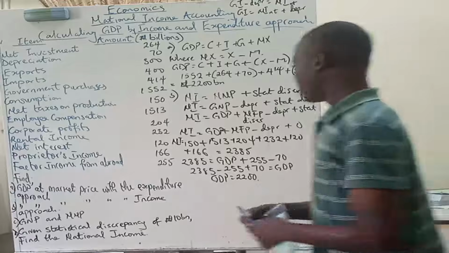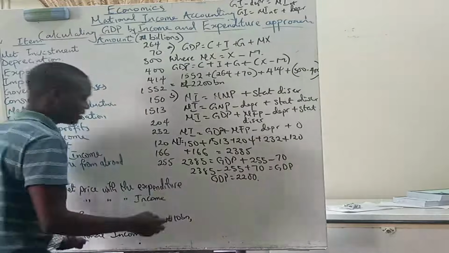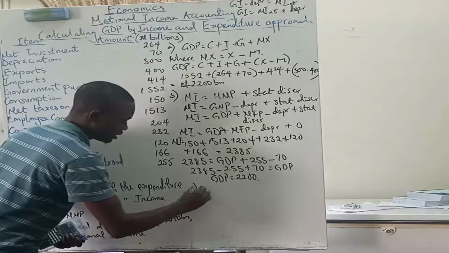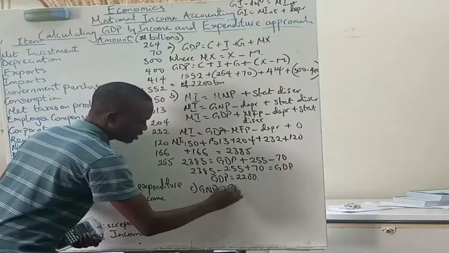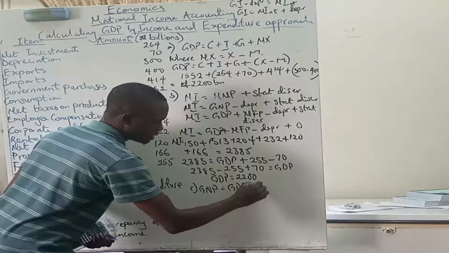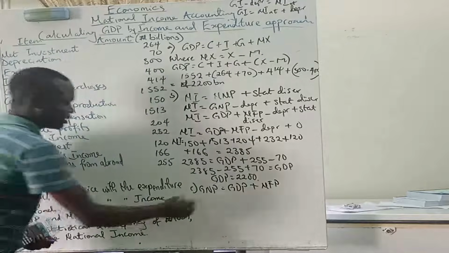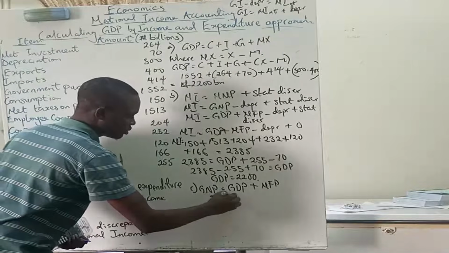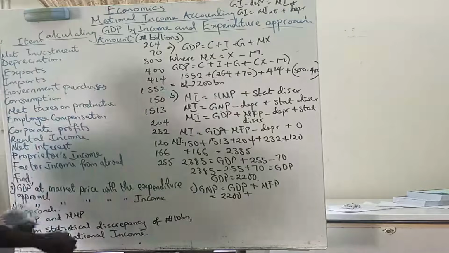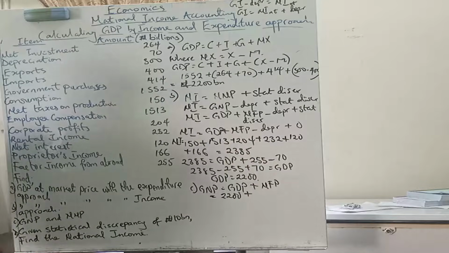Now, what is GNP? I think we've already done that, which is C. GNP is simply what is produced by the country's citizens, GDP plus net factor payments. We have GDP to be 2,200 plus net factor payments, which is 255.